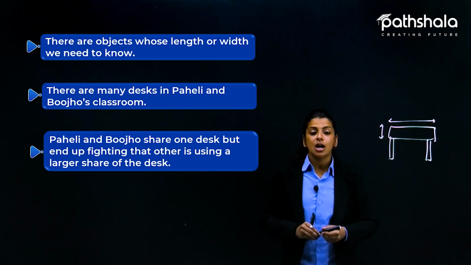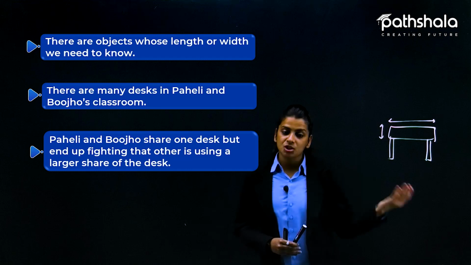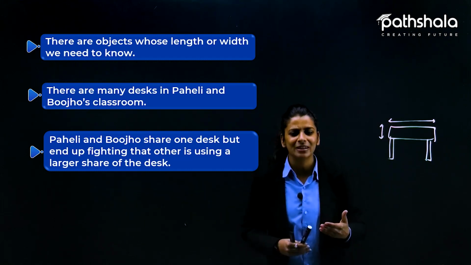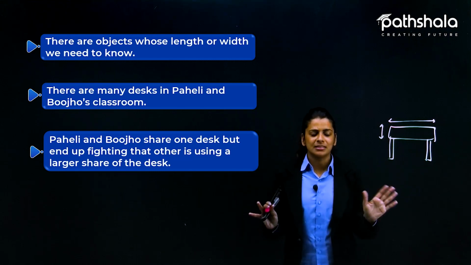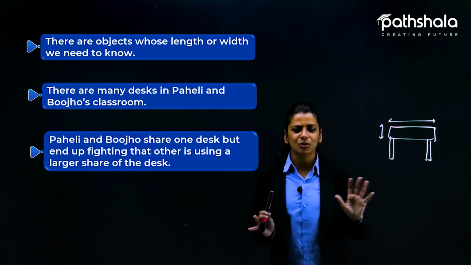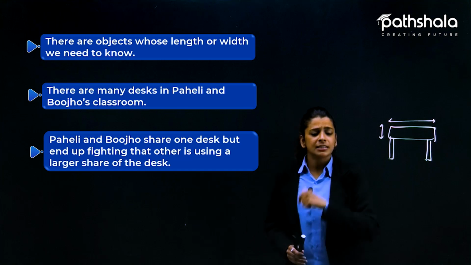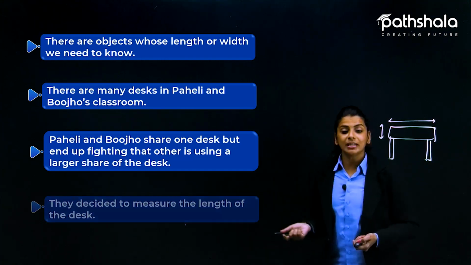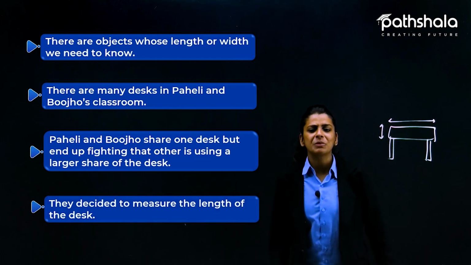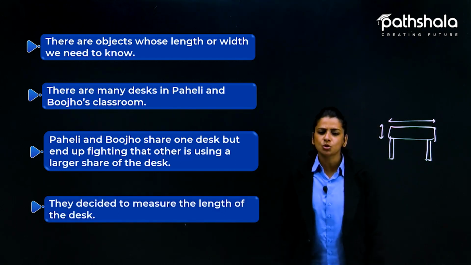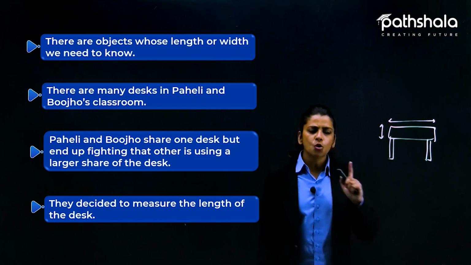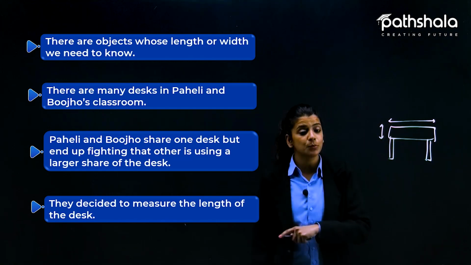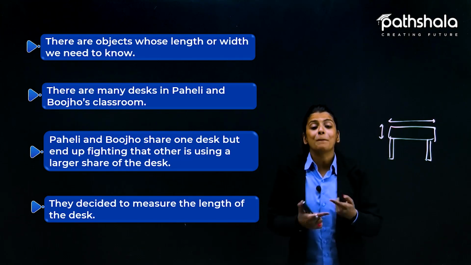लड़ते हैं that जो डेस्क है उसकी ज्यादा जगह या तो पहेली ने ले रखी है या तो बूझो ने ले रखी है. So they keep on fighting over it that okay, this is getting all miscalculated. So let's find out कि किसके पास ज्यादा शेयर है डेस्क का. So what they did now, they decided to measure the length of the desk. तो उन्होंने सोचा कि let's find out कि कौन ज्यादा शेयर यूज कर रहा है डेस्क का. Is it पहेली or is it बूझो? So they decided to measure it.